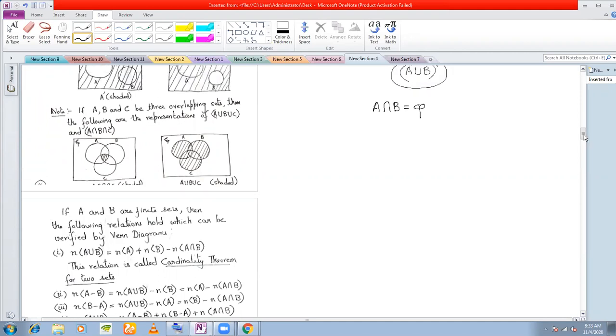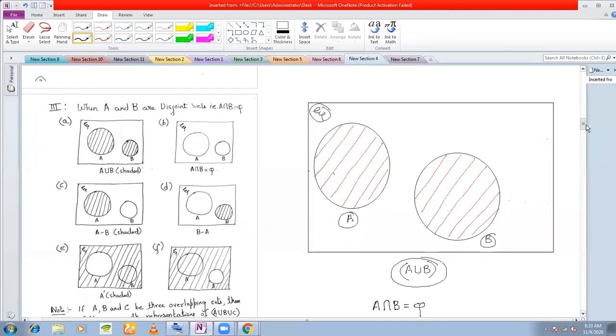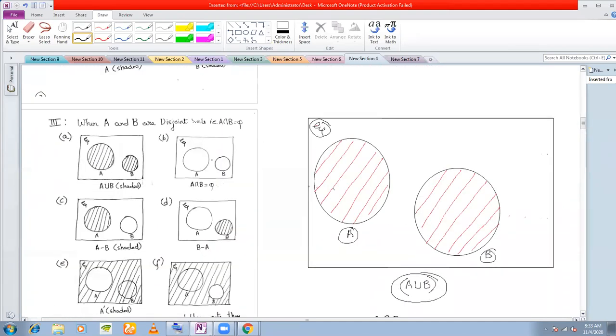So therefore, when we are representing A intersection B, we don't shade anything. If you see this diagram here, we don't shade anything. Why we don't shade anything? Because nothing is common between the two. Okay. Because A intersection B is a null set. No element is there in this set, A intersection B.